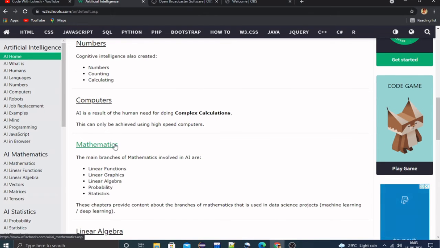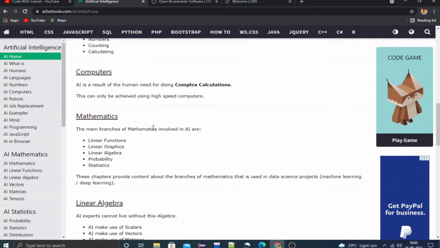Next, computers. AI is a result of the human need for doing complex calculations, and this is only achieved using high speed computers. Basically, the computer was invented for the purpose of calculating. So AI results in reducing the complexity of calculations. In this way we are using computers to reduce the complexity of calculations.